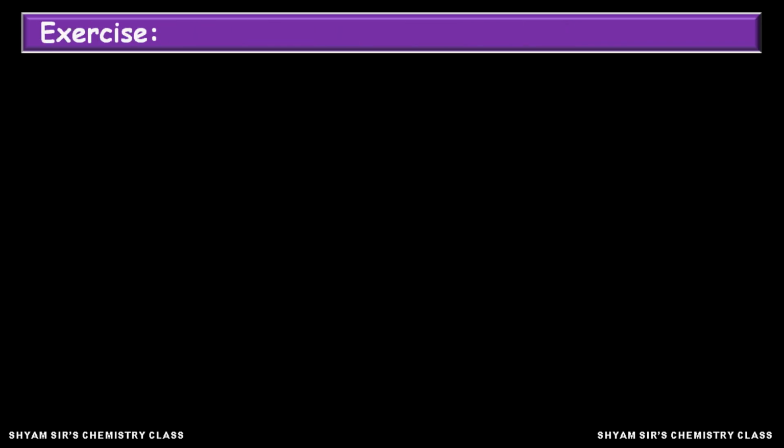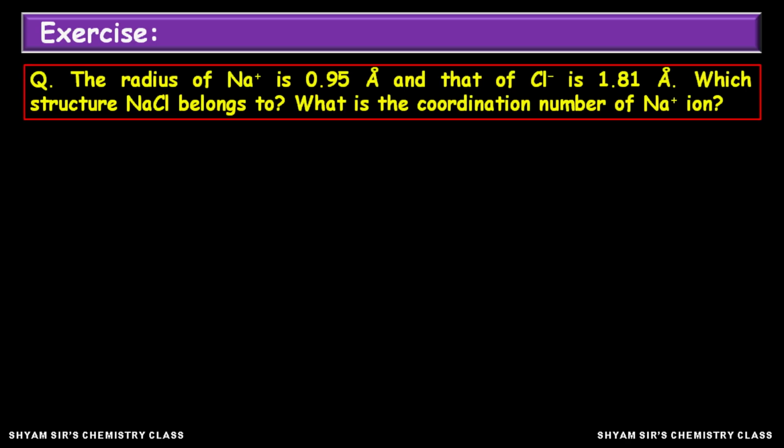Okay. Now if you see this exercise, it is very simple, and you can answer it from the previous chart. See, here the question is: the radius of sodium ion is 0.95 angstrom and that of Cl minus is 1.81 angstrom. So which structure does NaCl belong to? Very simple. What is the coordination number of sodium ion? See, this answer you can give from the previous table.